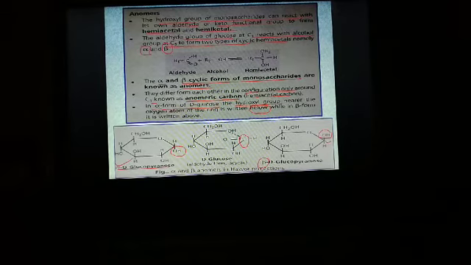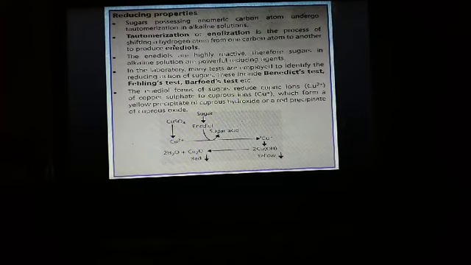Now let us move forward and discuss another important property of monosaccharides, that is reducing properties. Sugars possessing an anomeric carbon atom always undergo a process known as tautomerization in alkaline solutions. So what is tautomerization?